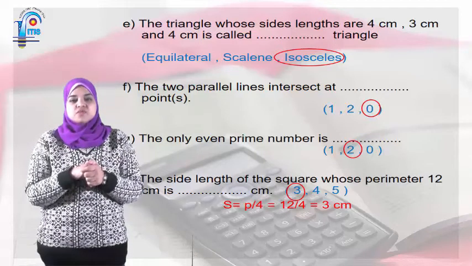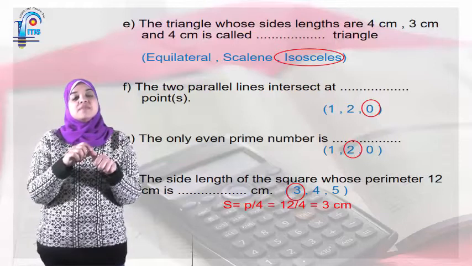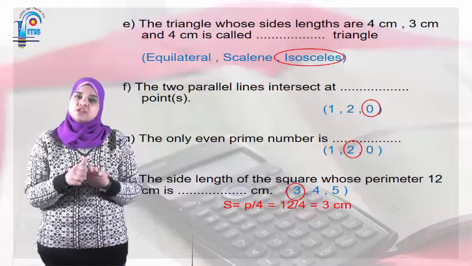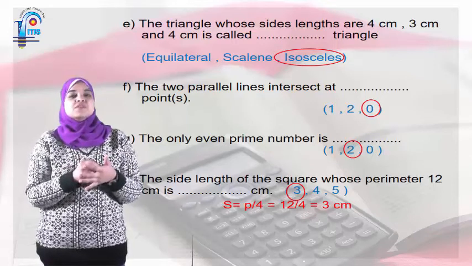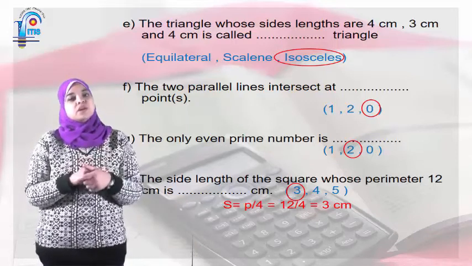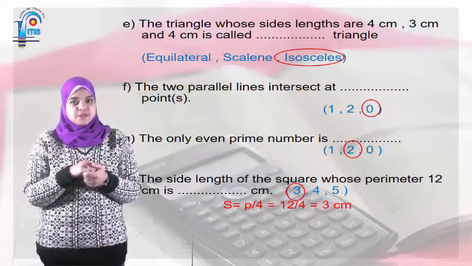The side length of a square whose perimeter is 12 centimeters. Here he gave me the perimeter and he needs the side. So how can I find the side? The side equals the perimeter divided by 4. The perimeter here equals 12, so 12 over 4 equals 3 centimeters.